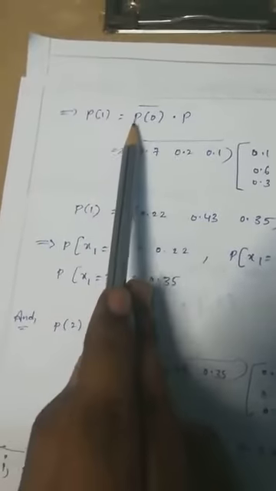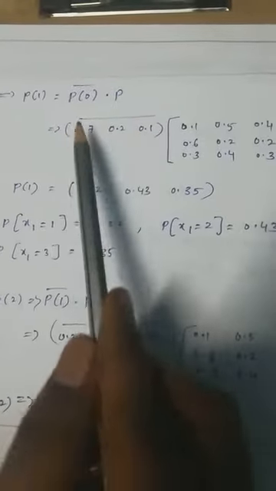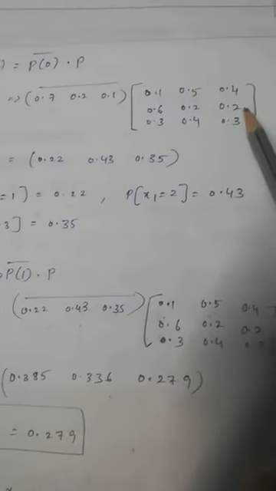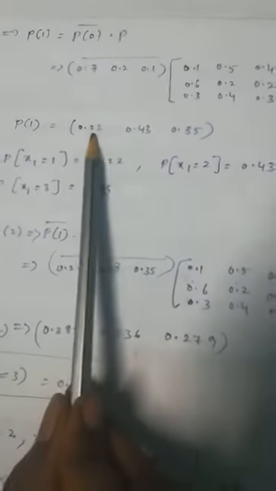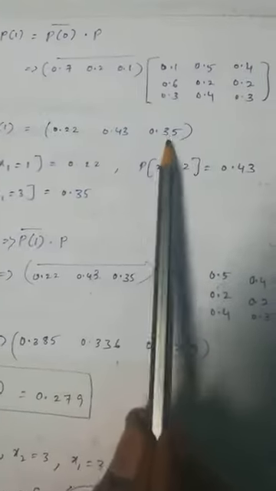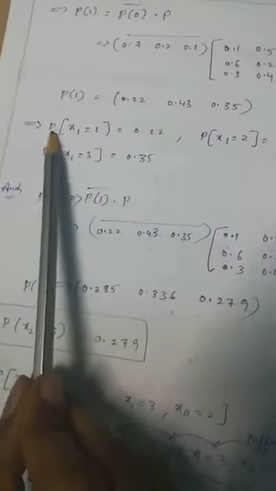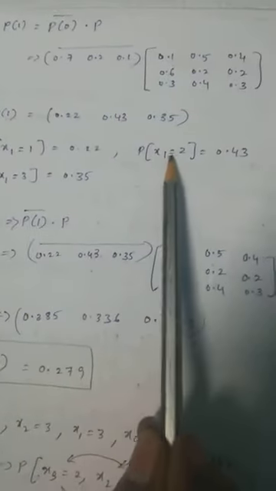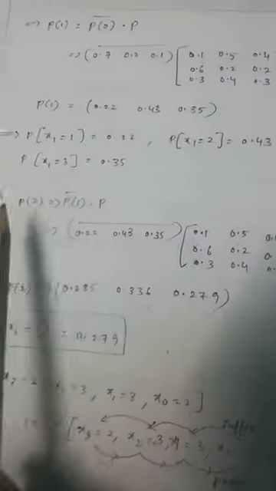Now we find P(1) = P(0) into P, that is (0.7, 0.2, 0.1) multiplied by the matrix. On multiplication we get 0.22, 0.43, 0.35. So P(X1 = 1) = 0.22, P(X1 = 2) = 0.43, and P(X1 = 3) = 0.35.